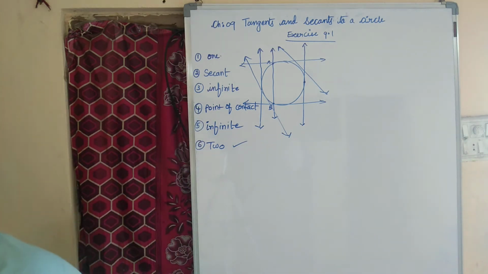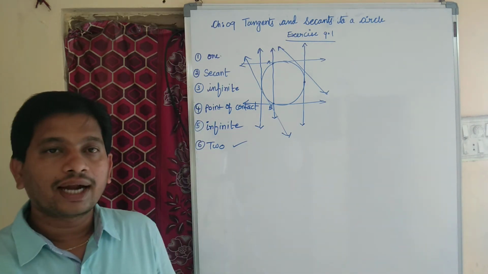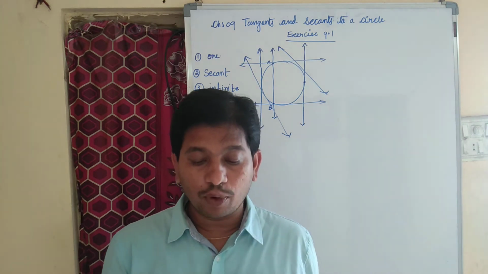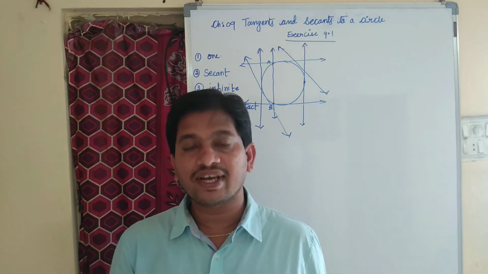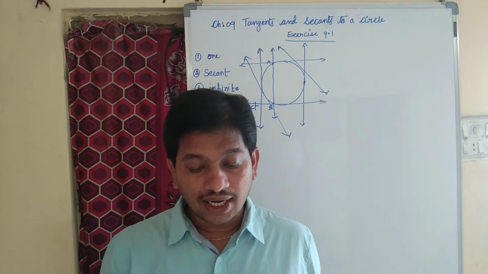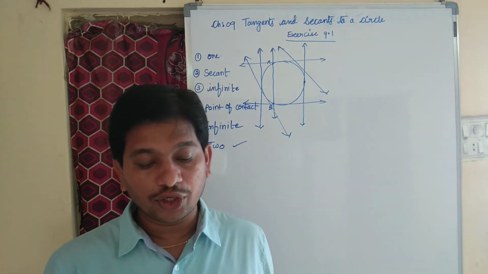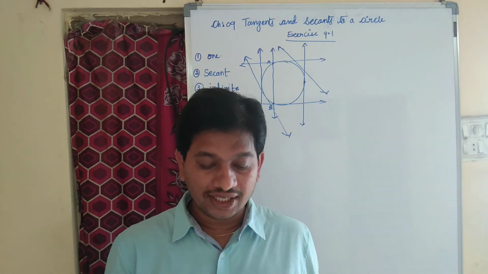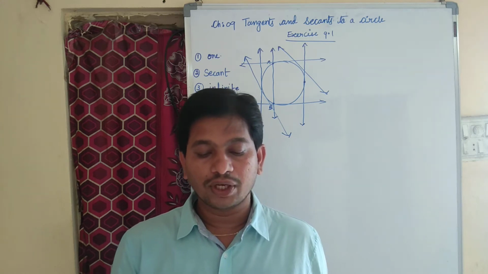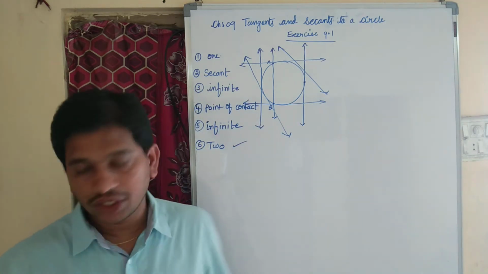Now coming to question number 2. A tangent PQ at a point P of a circle of radius 5 cm meets a line through the center O at a point Q so that OQ equals 13 cm. Find the length of PQ.